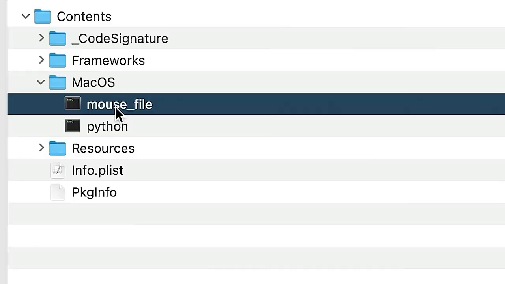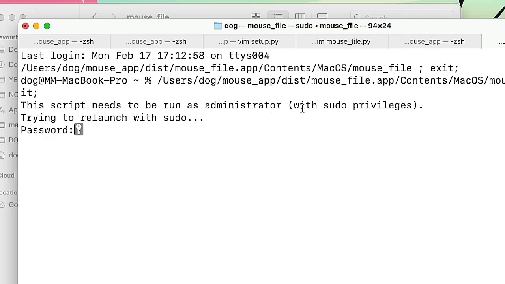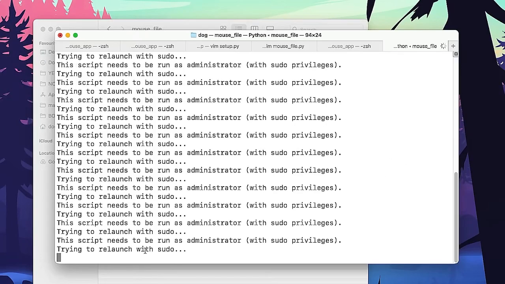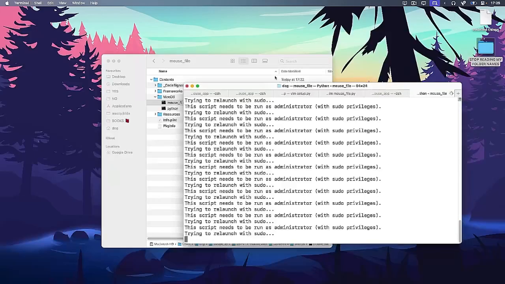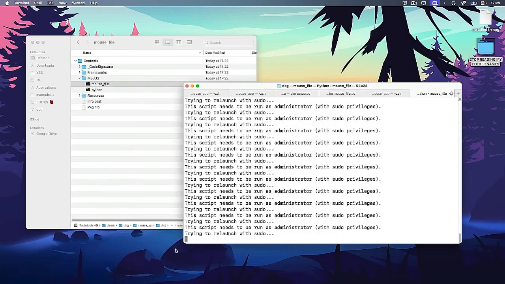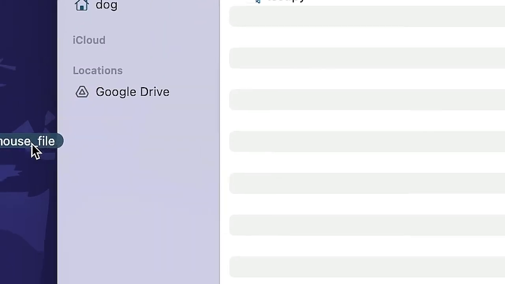Okay, let's open this. This script needs to be run as an administrator, trying to relaunch with sudo. So if I just type in my password here, trying to relaunch with sudo forever. Doesn't like that. Or maybe it's already working? It's not working. Straight to the trash.